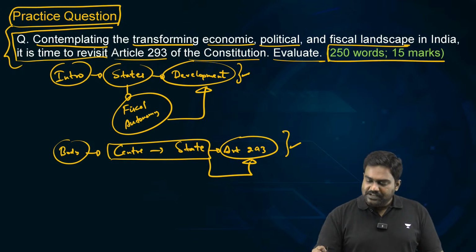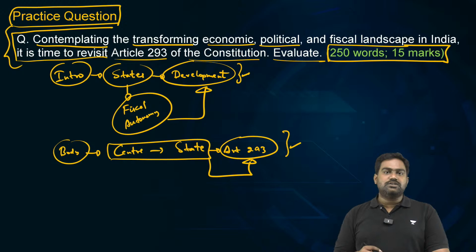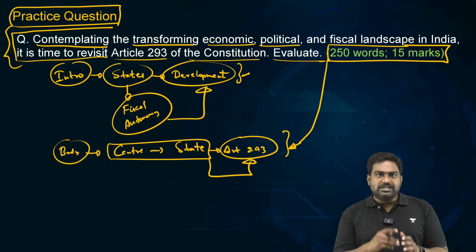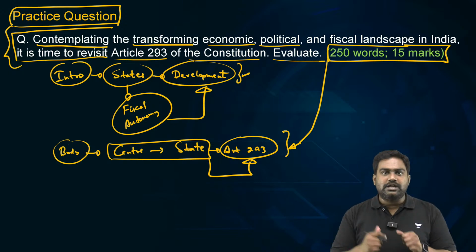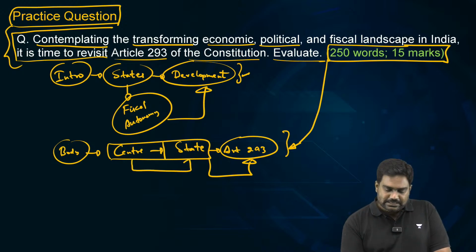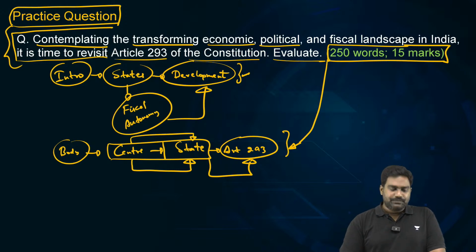Because this is a 15-mark question, you have enough word limit and space to write an elaborate answer. So bring in this point, showing your knowledge about Article 293, its historical background, how states have been given their fiscal space, but center has the control as it can place conditions and restrictions.